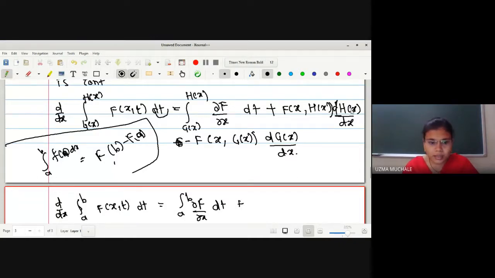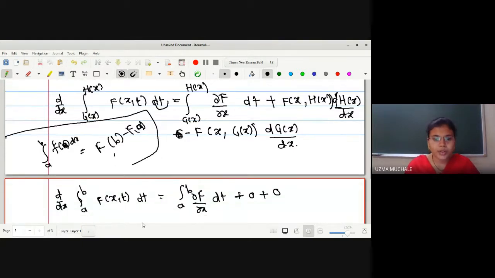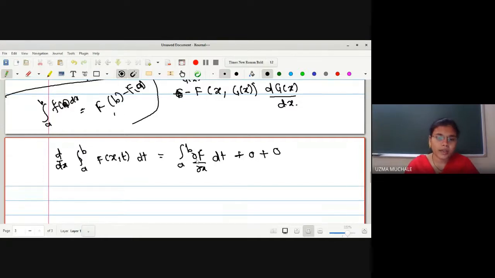If h of x is simply one constant term and g of x is also a constant term, what will be the derivative of a constant with respect to anything? It will be zero. The first term is the partial derivative, the second is zero, the third is also zero. So it will be reduced to simply the partial derivative, correct? If the upper and lower limits are constant, this derivative reduces to a partial derivative with respect to x. After finding this, you just integrate with respect to t, and after integrating you will get some function, and then you put in the limits a to b. Okay.